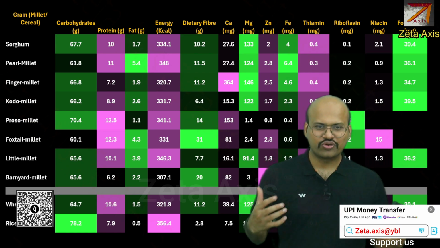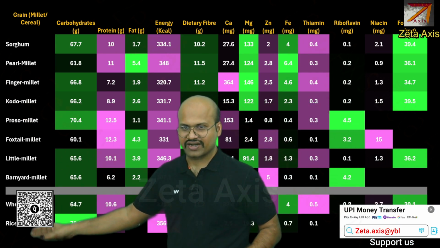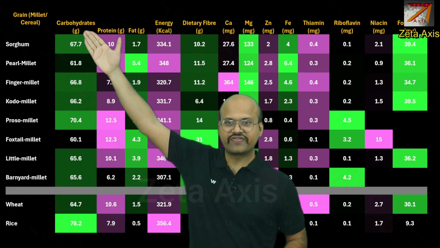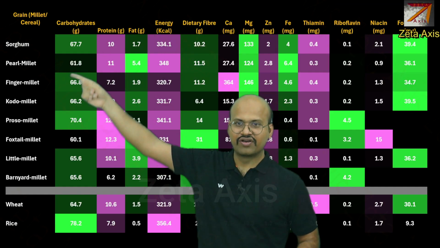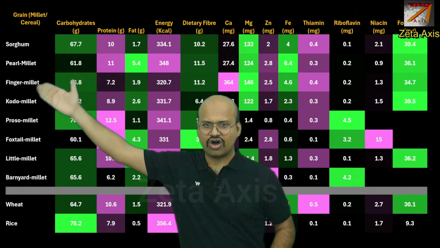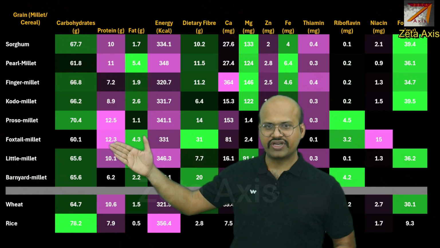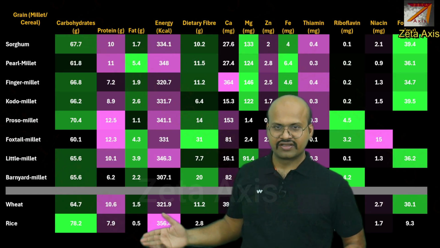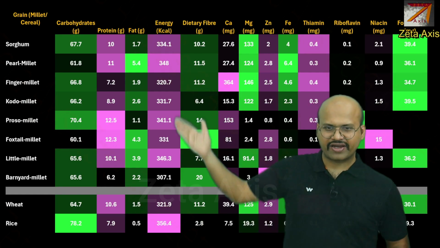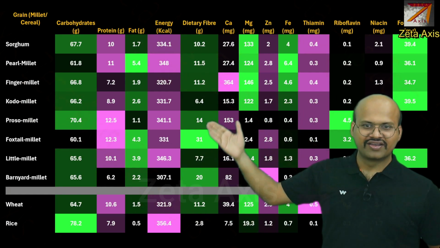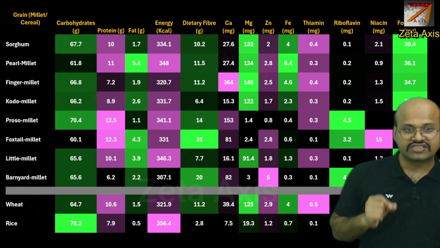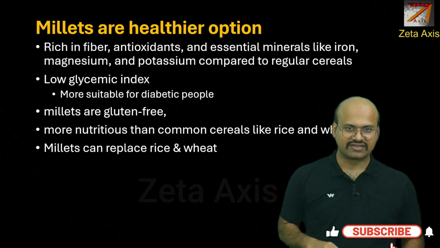Now if we see the nutrition value, then here we have wheat and rice and here are all the millets. And we can see the specific nutrients which we have compared over here. For carbohydrates, we see that rice has higher carbohydrates. For protein, we see that sorghum and all these millets have comparatively higher protein content. We can see that fat is relatively higher in these millets, then the energy amount is comparable, then we have fiber which is higher in the millet. So we can compare for each of these specific minerals if you want, which is higher in millet or cereal.